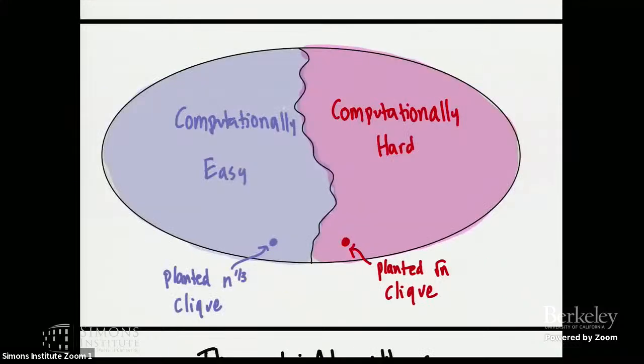So the world is full of statistics problems. Some of them seem to be computationally easy. Some of them seem to be computationally hard. Like for some reason, if you plant a clique of size n^(1/3) in an Erdős-Rényi random graph on n vertices, it seems like it's computationally hard to find it. But if you plant a clique of size root n, then it's computationally easy. And that's kind of crazy.